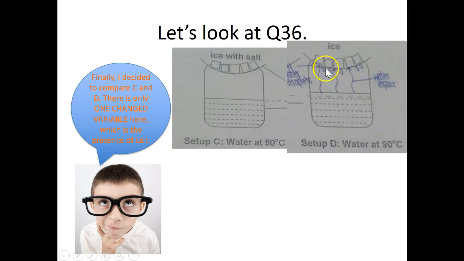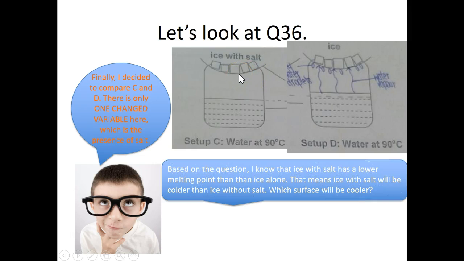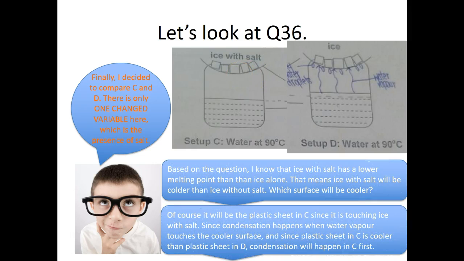But how about the cooler surface? Which surface is cooler? I remember that the question tells me that when we add salt to ice, the melting point will drop, so the temperature of this ice will also drop. If that is the case, this surface that touches the ice with salt should be colder than this surface that touches only pure ice.